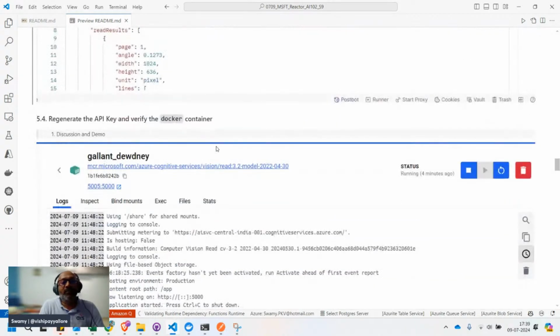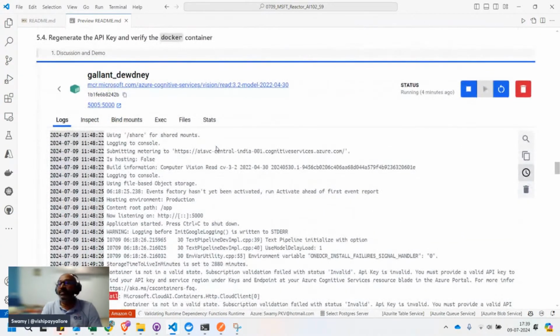And what we have seen in the other scenario is whenever the API key has been refreshed, those containers will be at risk. So the suggested method is to put these values in the key vault and use them from the key vault.